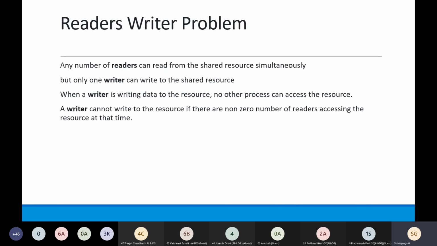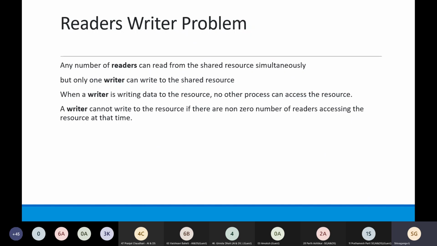Okay, so this is the third classical synchronization problem. We call it the reader writer problem. Here there will be n number of processes, some of them are reader processes, some of them are writer processes. At any point of time there can be any number of readers that can read from the shared resource.